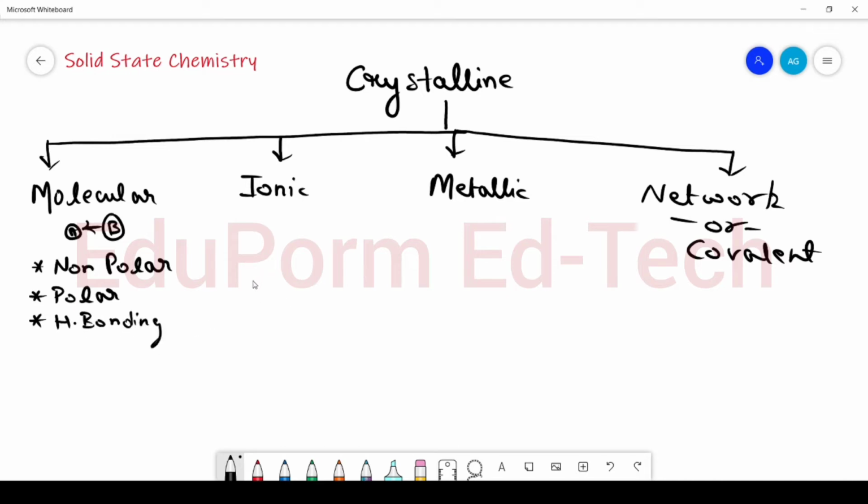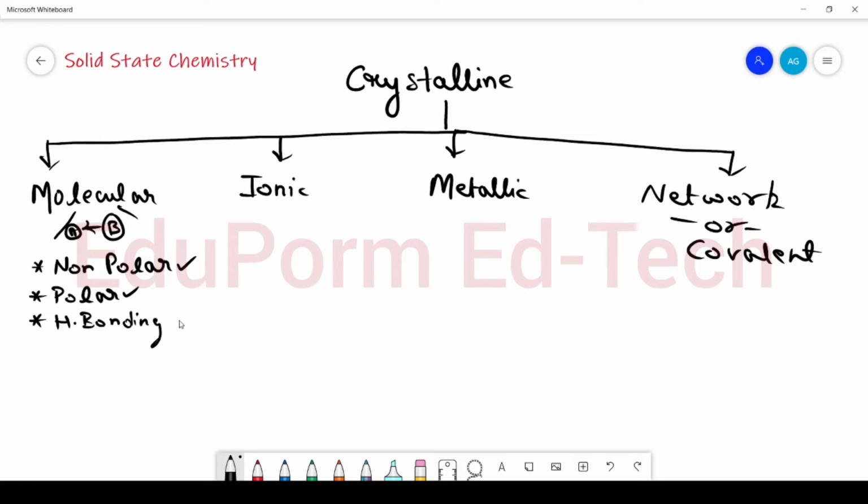Okay, so if the particles are held together by non-polar forces such as London force or dispersion force, then the solid is called a non-polar molecular crystalline solid. Whereas if polar forces exist between the particles, then the solid is called a polar molecular crystalline solid.